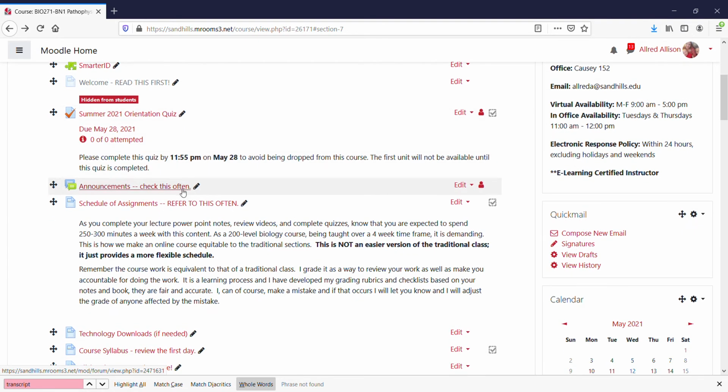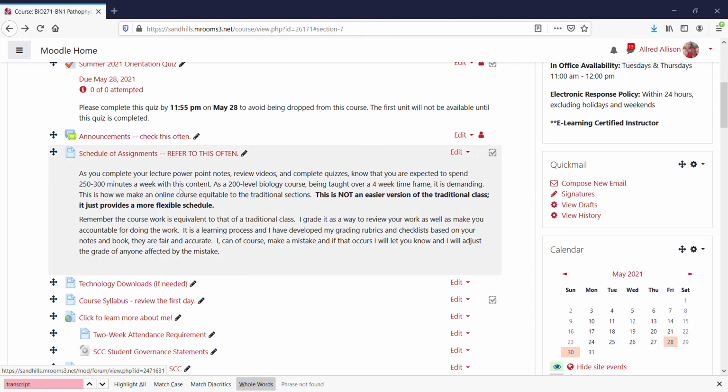The next thing you'll see is the announcements forum. This is one that I want you to check often because I will post announcements in here as well as sending you emails, so check your email often as well. But announcements are great because then anything that I send you stays present, so you can always go back and check it. You don't have to go back through your emails, which is always nice.